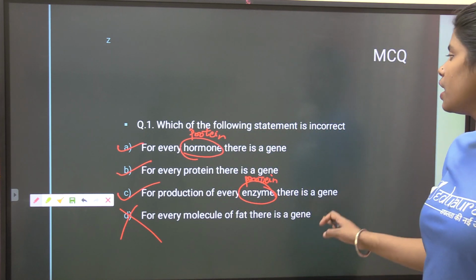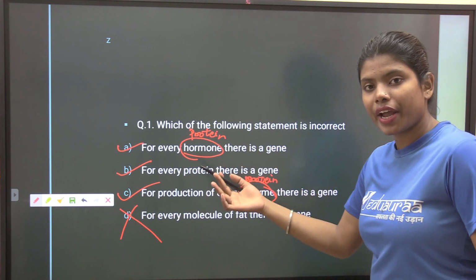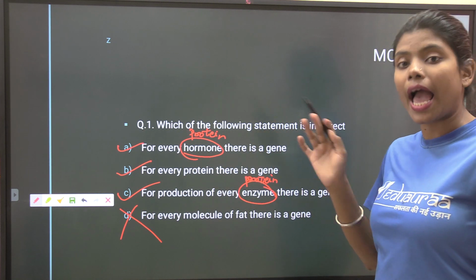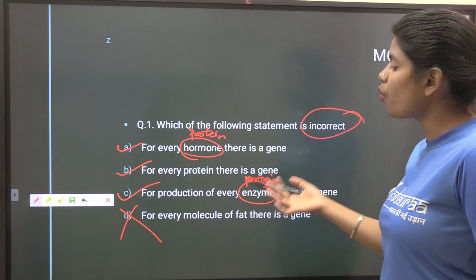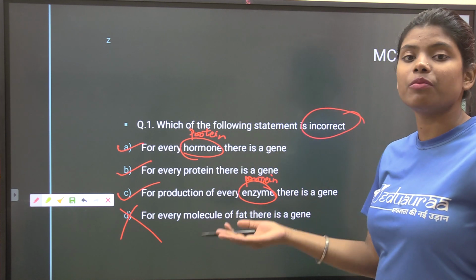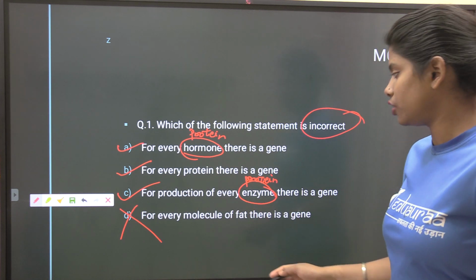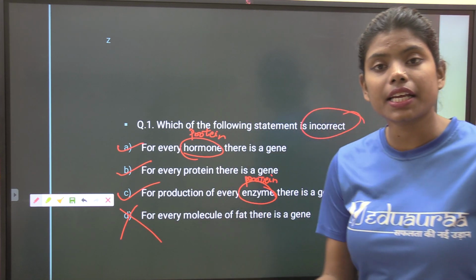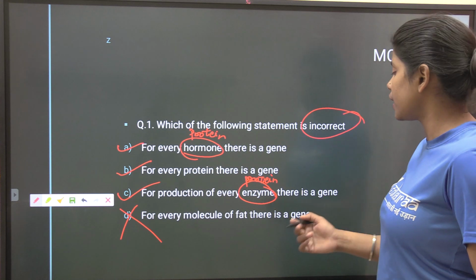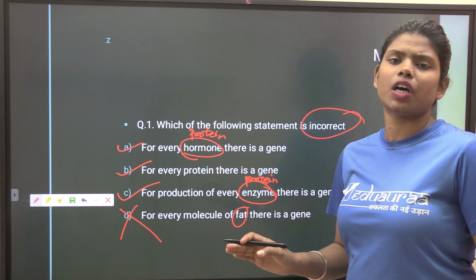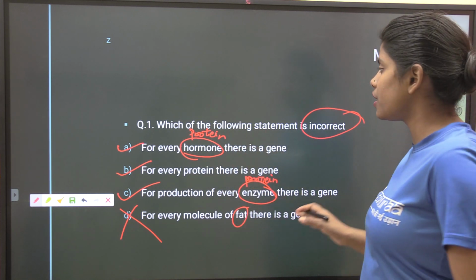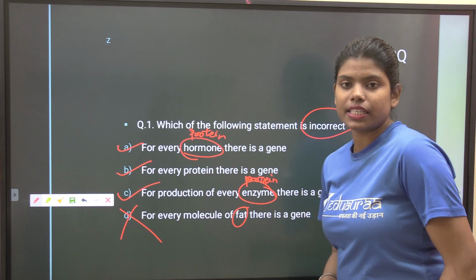What do we have to find? We had to find the incorrect statement, and now we have the incorrect one. Option D is incorrect because fat is not a protein and fat doesn't develop from a gene. Is it clear?